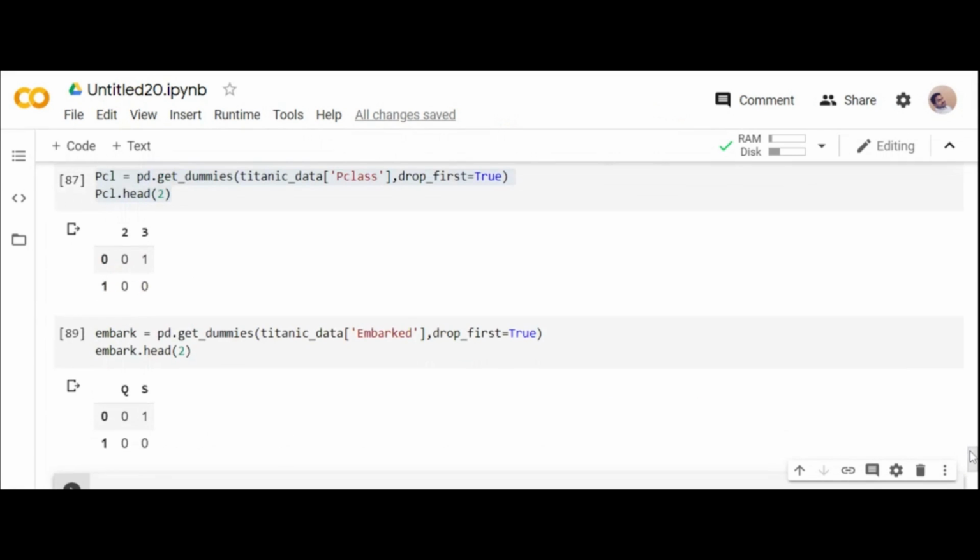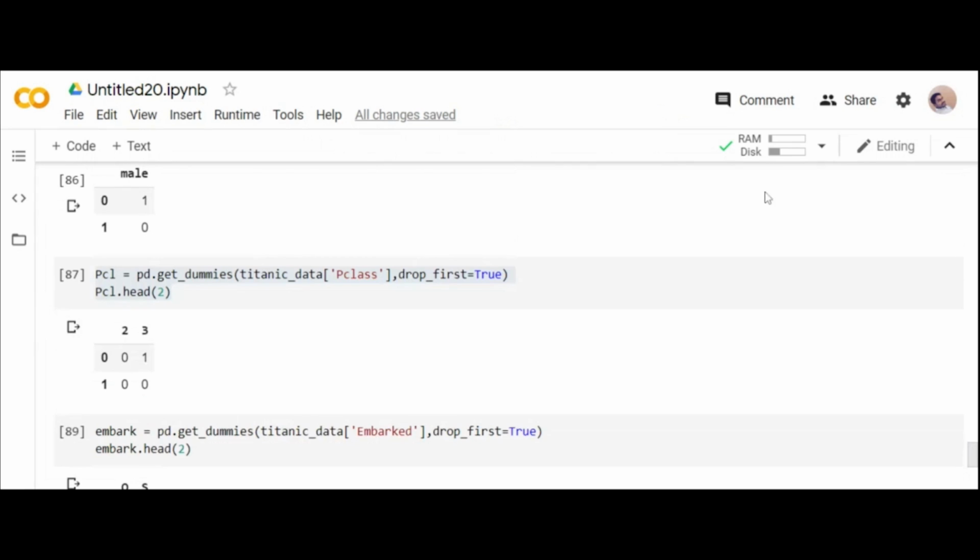Whatever strings are present, you are trying to convert into numerics. That's what you are doing because it will be much clearer for your data. Yes, dummies is the concept where you convert your strings into numerics, in the format of binary, zeros and ones, along with the column names.